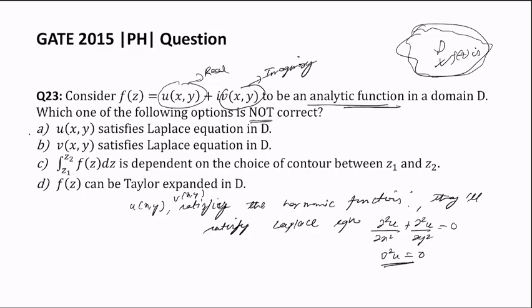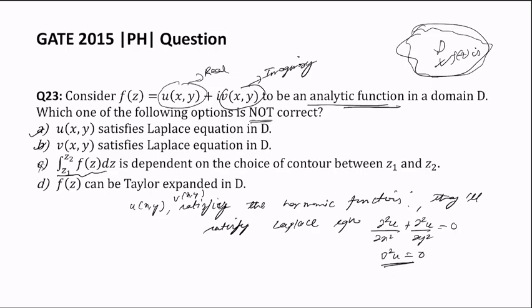So options A and B are correct. Option C is saying that the integral of the function is dependent on the choice of contour. No, when a function is analytic in a certain domain, then the integral between z and t is independent of the choice of contour. So option C is not correct.